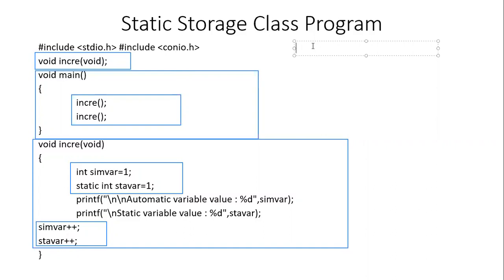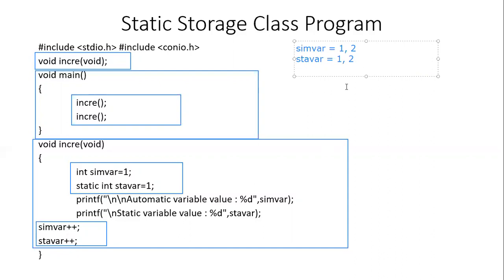Now when we call the incre function for the first time, the simple variable, which is a non-static variable, will be created and it will be initialized with the value 1. Similarly, the static variable sta var will also be created and it will also be initialized to the value 1. When you display the value of both these variables, the value displayed on the screen will be 1. After that, the value of both these variables is incremented by 1.